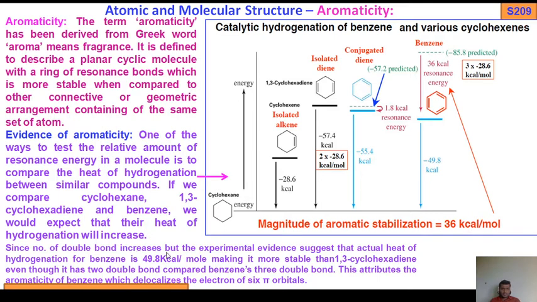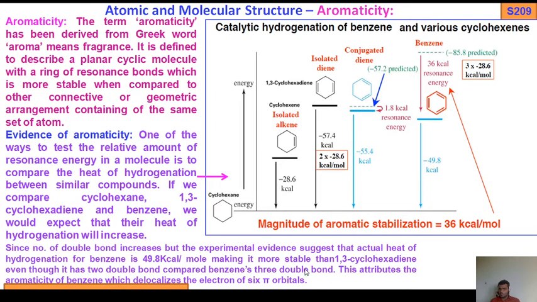Even though the number of double bonds increases, the experimental evidence suggests that the actual heat of hydrogenation for benzene is 49.8 kilocalories per mole, making it more stable. Instead of the expected value, it is 49.8; this is the observed and that is the expected.